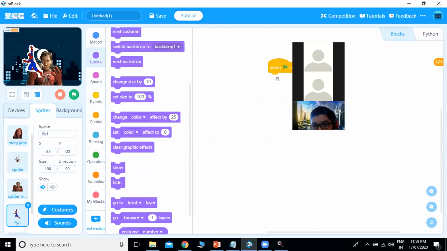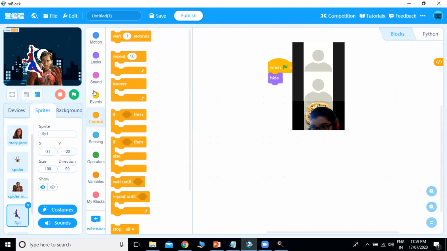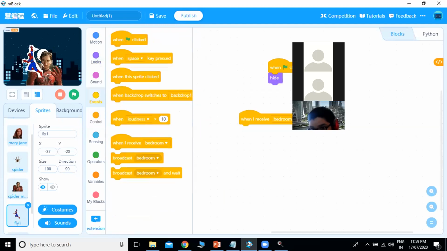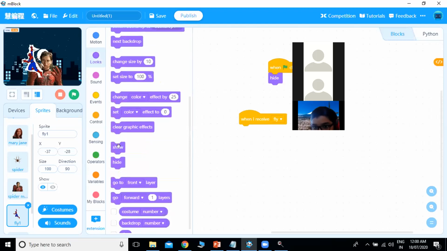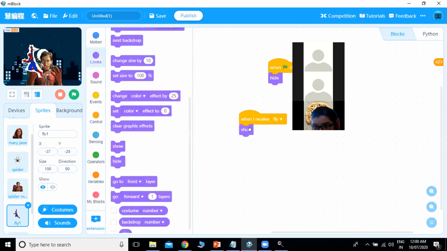Then what we will do, when it receives the message fly, okay, we have already broadcast one message, that is fly. So it will appear when it receives the message fly. So when it receives fly, it will show. After that, it has to go to this position. And then he will glide to this particular position.